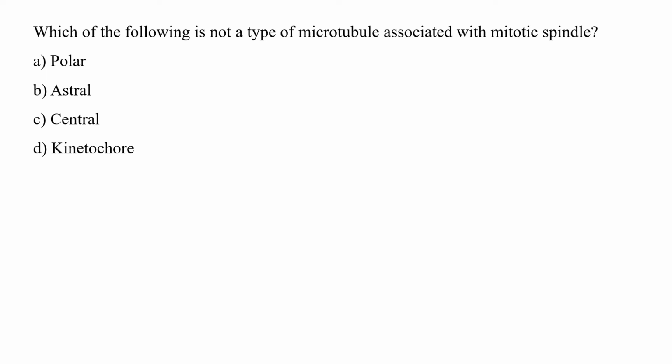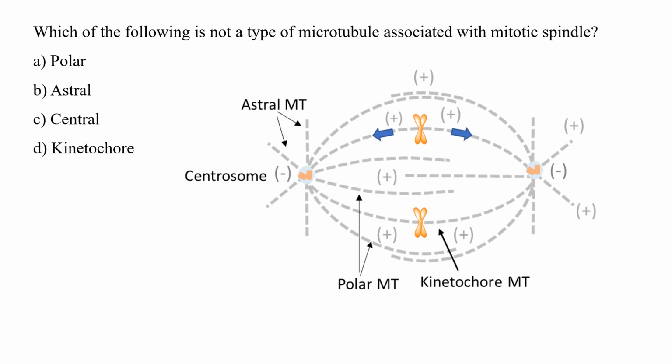Which of the following is not a type of microtubule associated with mitotic spindle? Polar, astral, central, or kinetochore? If you see it in the figure, you will find that astral, polar, and kinetochore are the three main types of microtubule found during mitosis, while central is not a part of microtubules associated with mitotic spindle.